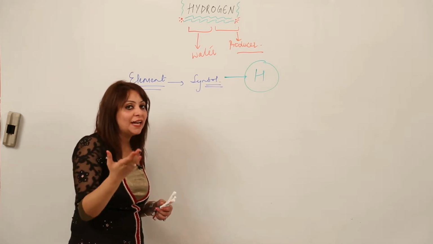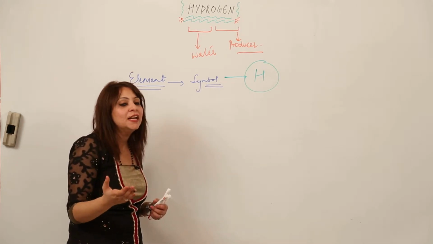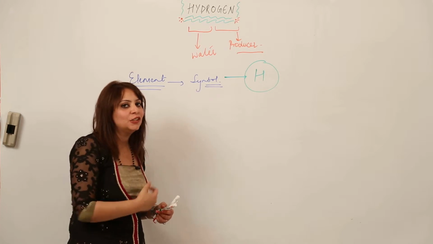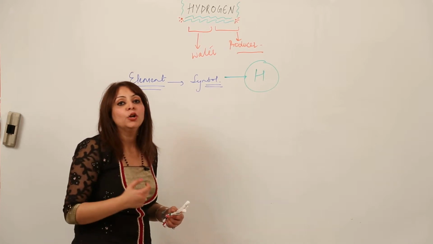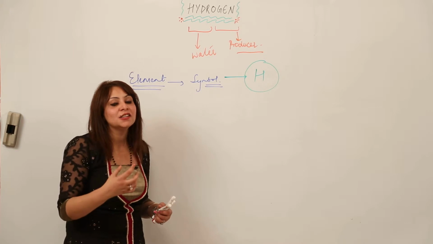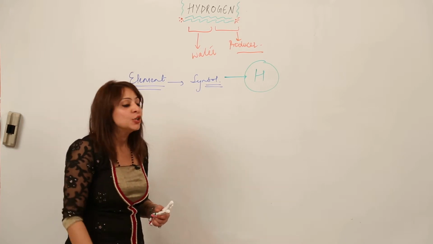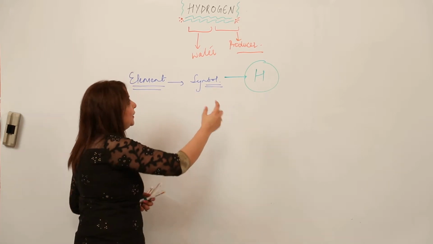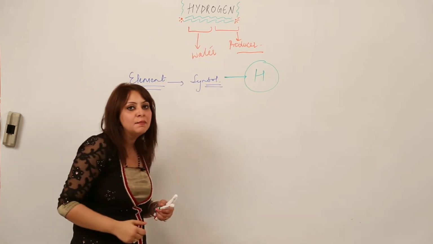As you know, Berzelius suggested that symbols can be picked from the first letter, or from the first two letters, and can also be obtained from the first two letters or the first letter of the Latin name. So in this case, for hydrogen, the first letter H has been used as the symbol, right?